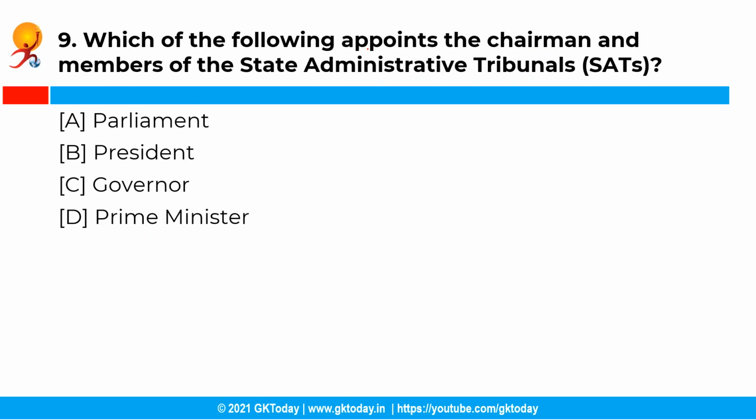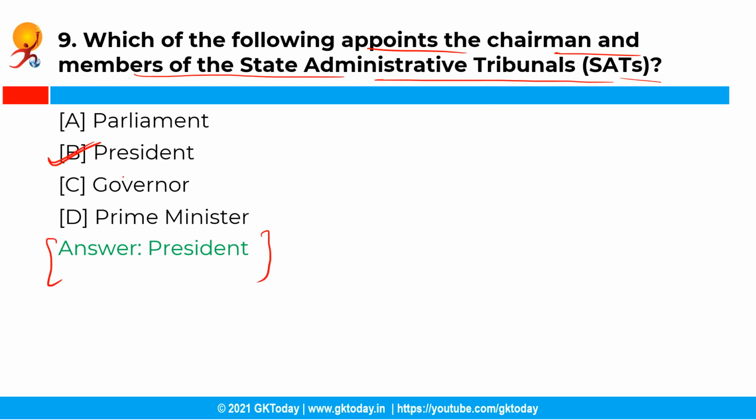Now the next question is, which of the following appoints the chairman and members of the state administrative tribunals? So you have the following options and the correct answer is option B, that is President. So the chairman and members of the state administrative tribunals are appointed by the President of India after consultation with the governor of the state concerned.